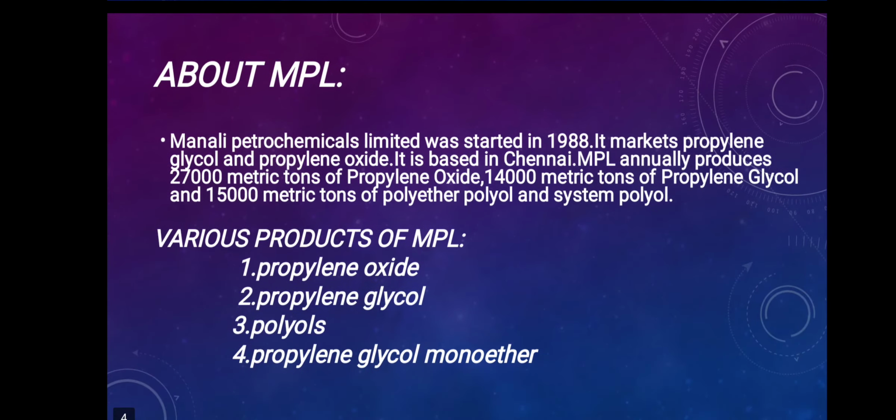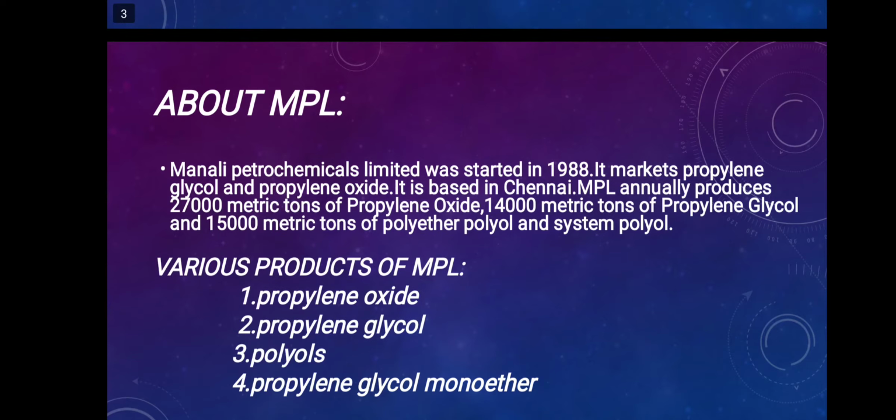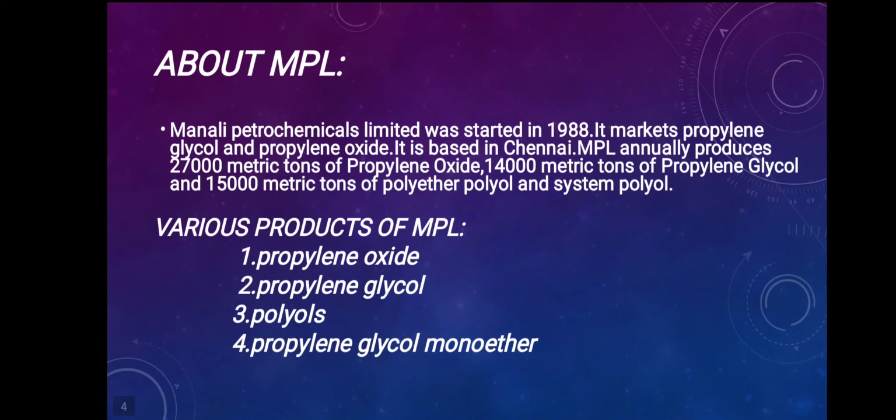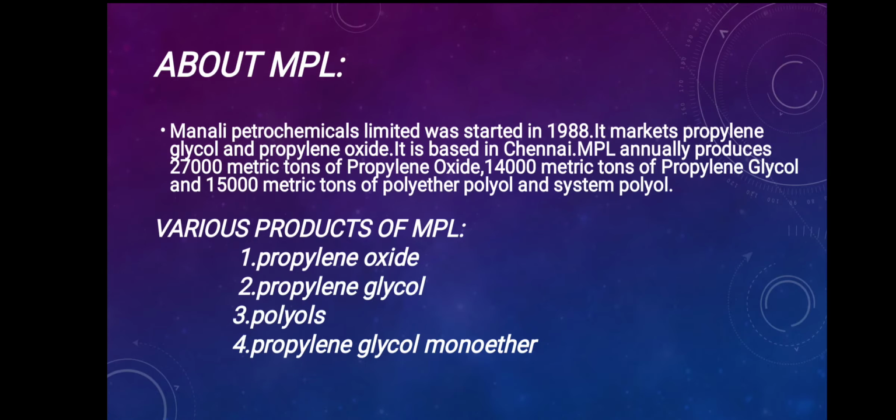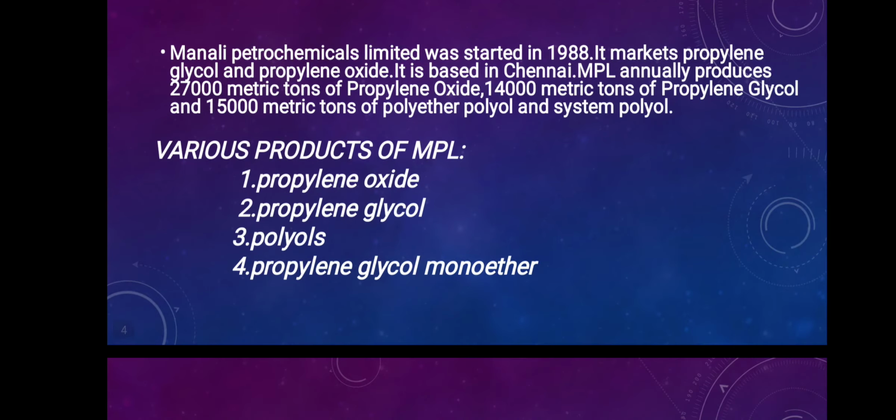About MPL, Manali Petrochemicals Limited was started in 1988. It markets propylene glycol and propylene oxide. It is a Chennai-based company. Annually, it produces about 27,000 metric tons of propylene oxide, 14,000 metric tons of propylene glycol, and 15,000 metric tons of polyethyl polyol and system polyol. Various products of MPL are propylene glycol, propylene oxide, polyols, propylene glycol monoether.